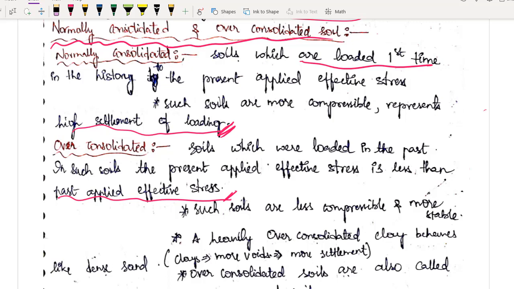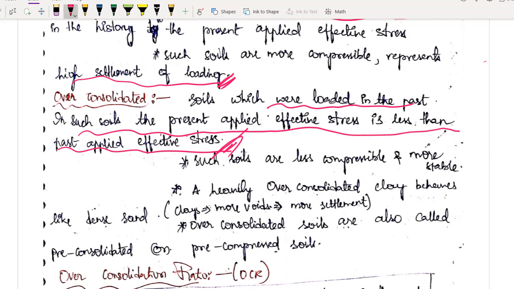After understanding the application of over consolidated soil, I hope it is perfect, right? Soils which were loaded in the past, in such soil the present applied effective stress is less than the past applied effective stress. Such soils have less compressibility and are more stable. Common sense की बात है.